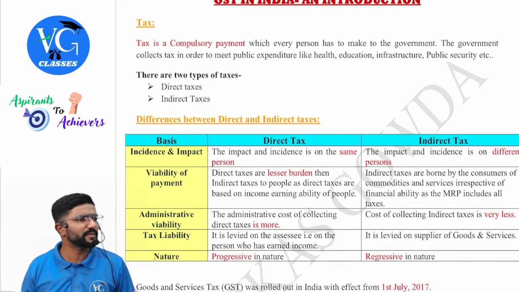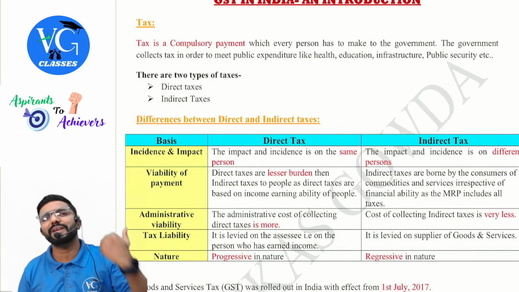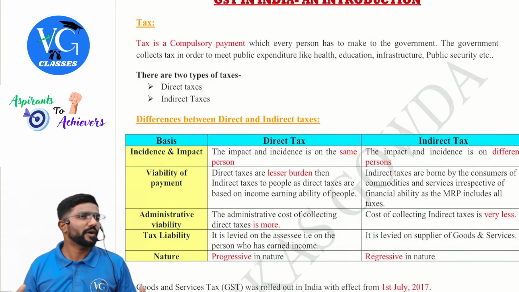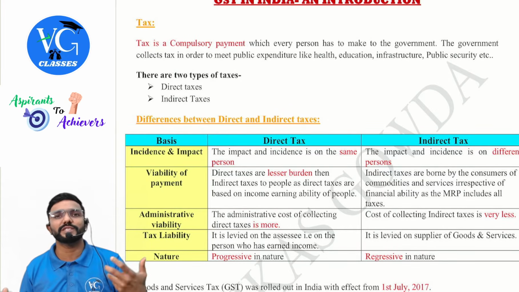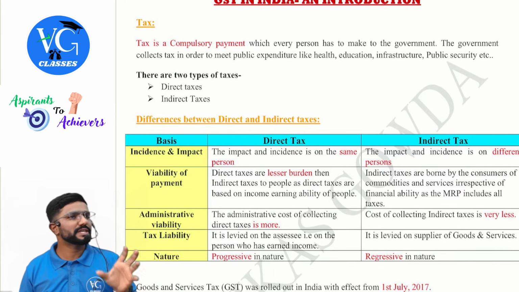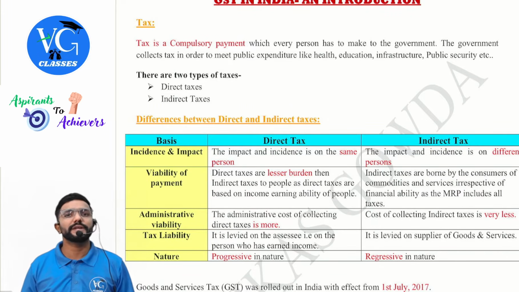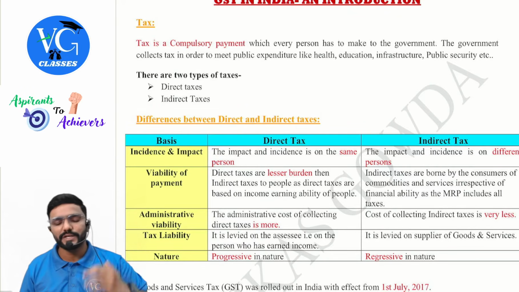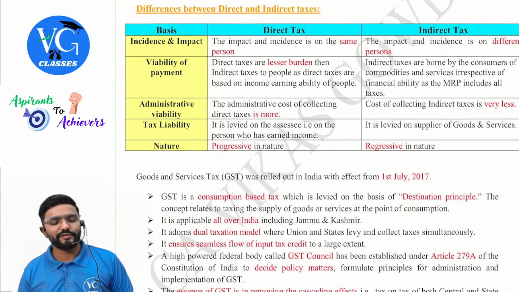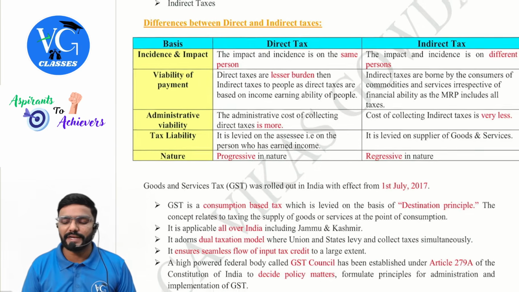They have various schemes provided by the government to the people at large. From where do they manage all this? Sir, from tax collection. Tax is one of the major revenues for any government, guys, whether central or state. There are two types of taxes, direct tax and indirect tax.